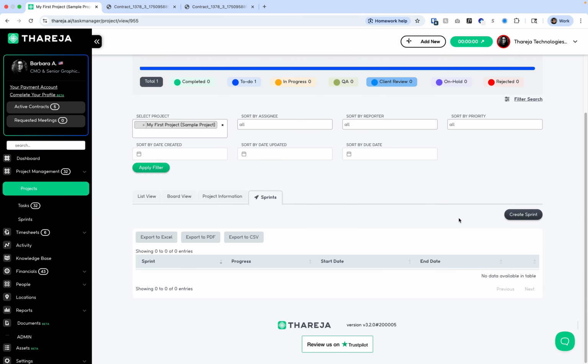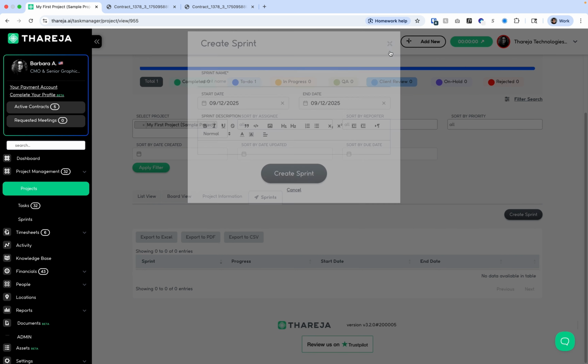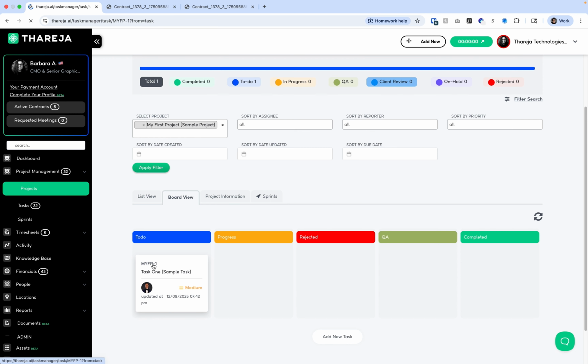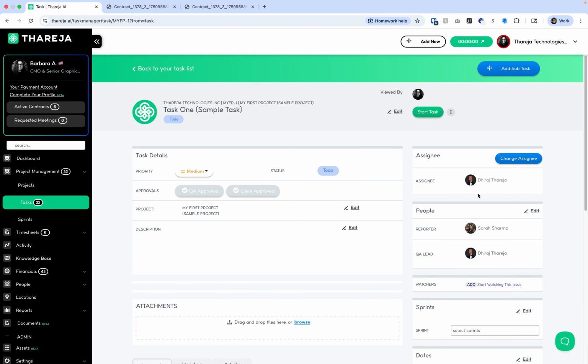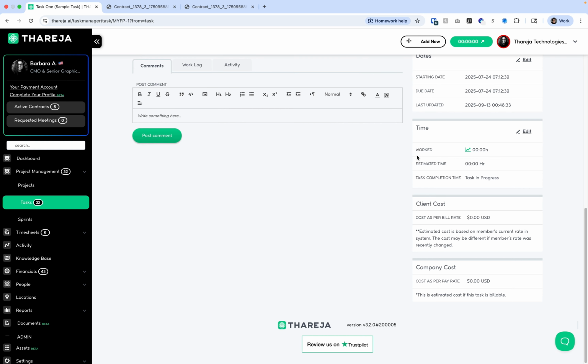And as well, you can set up sprints with milestones. So each sprint you can have dates and descriptions, and you can assign tasks to those sprints. When you have a task, it will be assigned to a member, to a person, and that task will be available on their time tracking for them to start tracking, right? And all that data is going to reflect right here on your project.